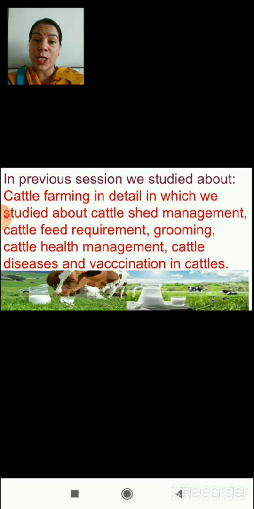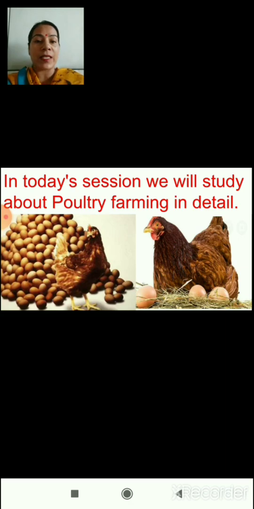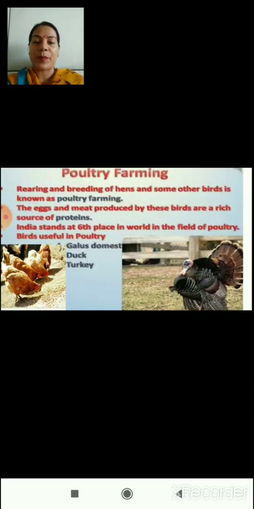In our previous session we studied about cattle farming in detail, in which we studied about cattle shed management, cattle feed requirement and its types, grooming in cattle, health management, cattle diseases and vaccination in cattle. In today's session, we will study about poultry farming in detail. So let us begin with poultry farming.